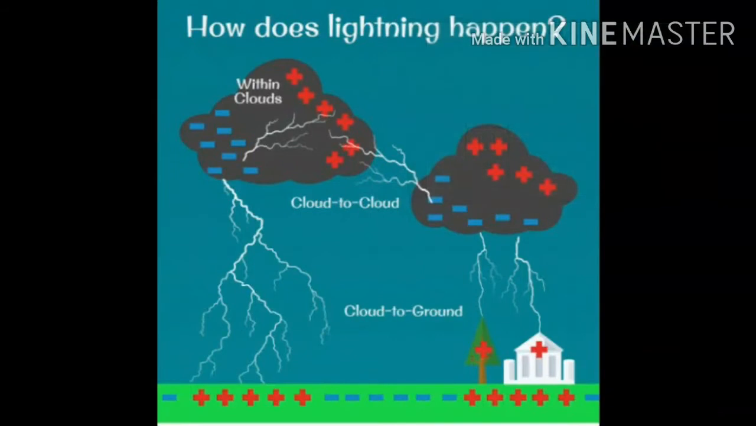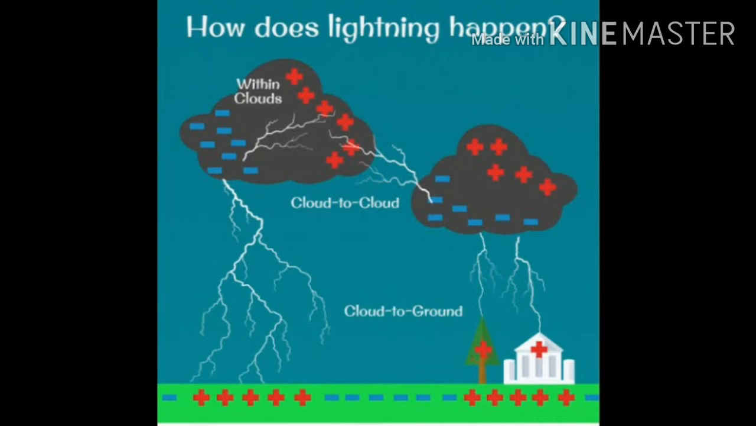Lightning. During rainy season, many times we see a flash of light in the clouds in the sky, which is followed by a loud sound called thunder. The bright flash of light which we see in the clouds is called lightning.